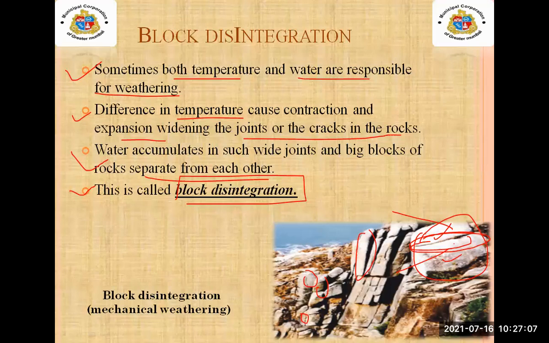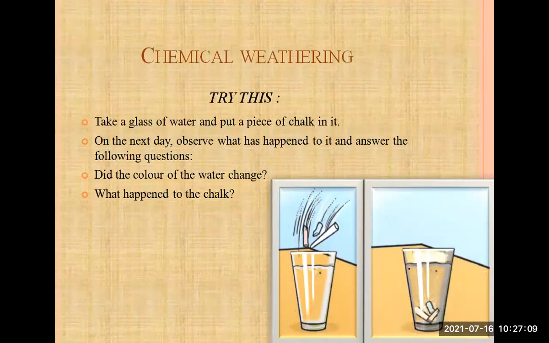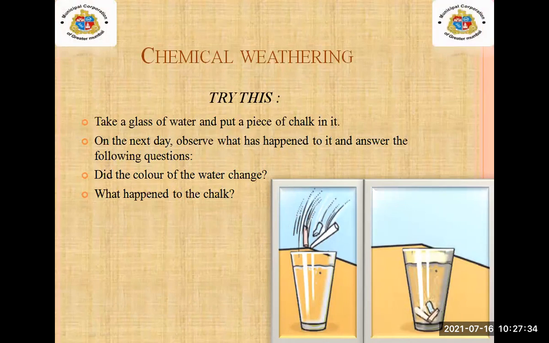Then, yes. So till here, what have we learned? We have learned about weathering, and then we have learned the first type of weathering, that is mechanical weathering, physical weathering. Now we are going to move on to the second type of weathering, that is chemical weathering. This is the second type of weathering, chemical weathering.